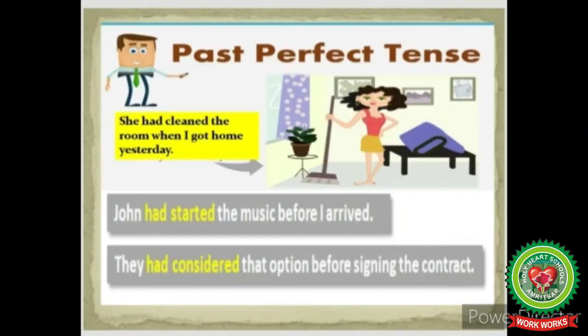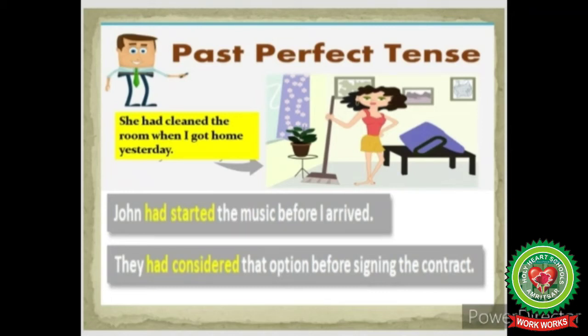Now let us understand with the help of more examples. Number 1. She had cleaned the room when I got home yesterday. In this sentence, she had cleaned is the first past action, and when I got home yesterday is the second past action. It means she had already cleaned the room when I got home yesterday. The action had been completed in the past, so it is past perfect tense.